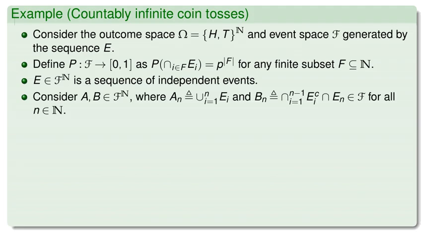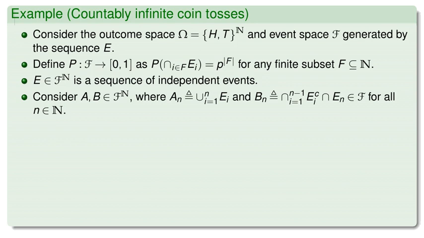Now consider A_n as the union from i equals 1 to n of E_i, at least one head in the first n tosses, and B_n as the intersection from i equals 1 to n minus 1 of E_i complement, intersected with E_n, the first head on the nth toss.